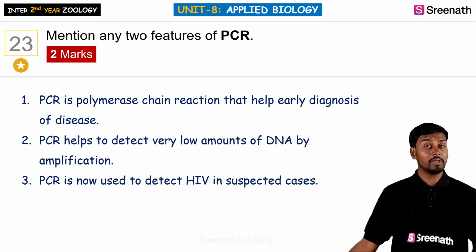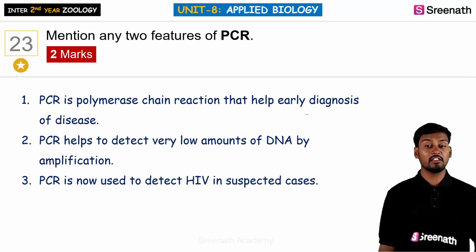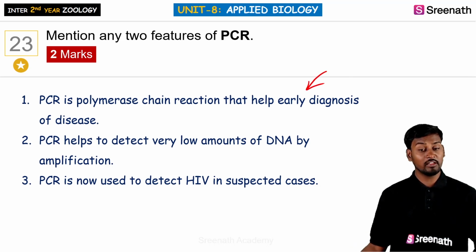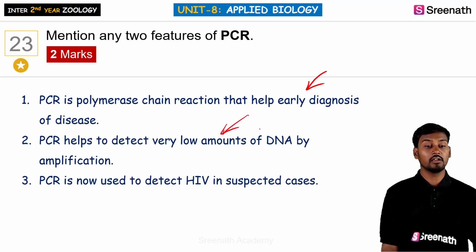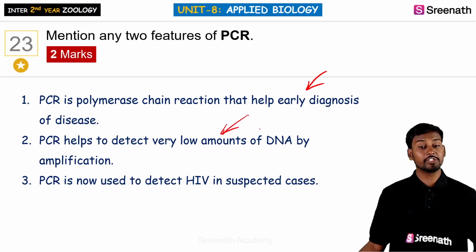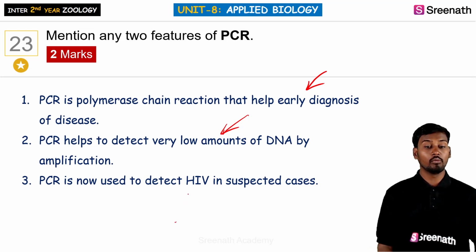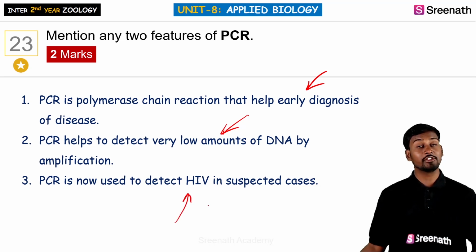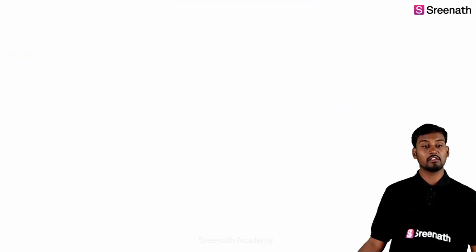So mention any 2 applications or features of PCR. Here we can see it is generally involved in early diagnosis of the disease. It helps in the detection of a low amount of DNA present during the amplification, and most probably it is also useful in detection of HIV in suspected cases.